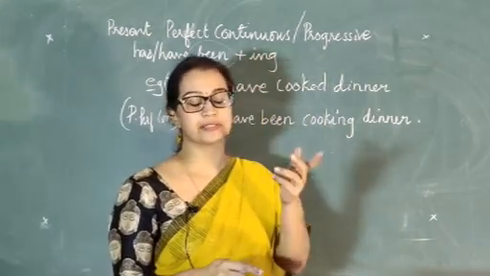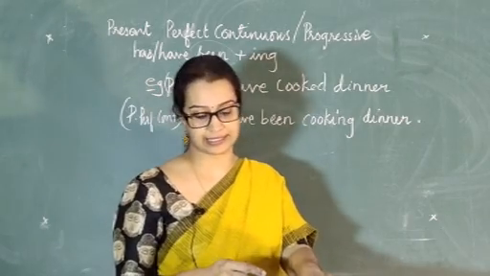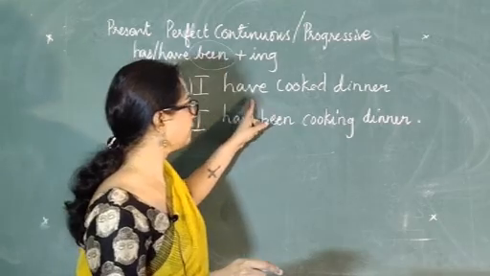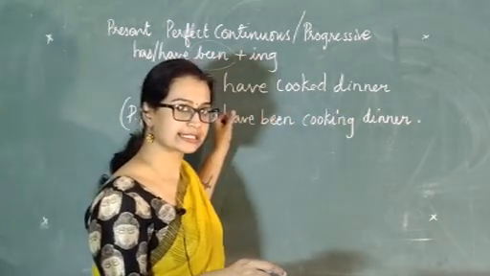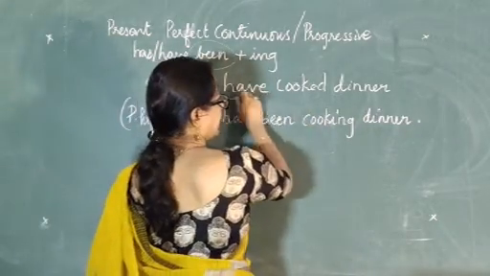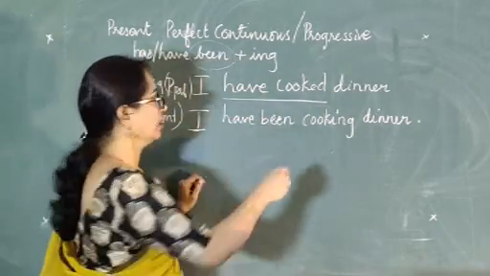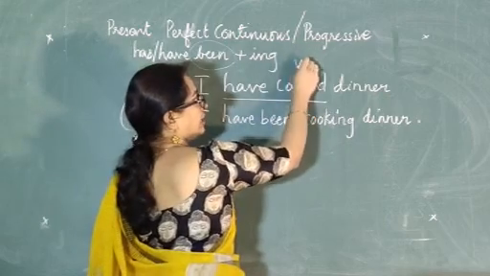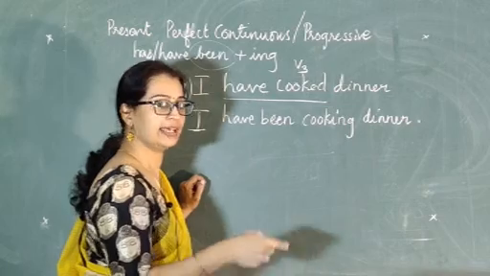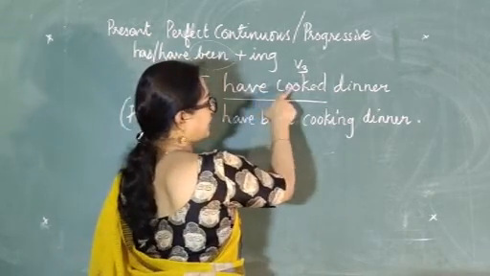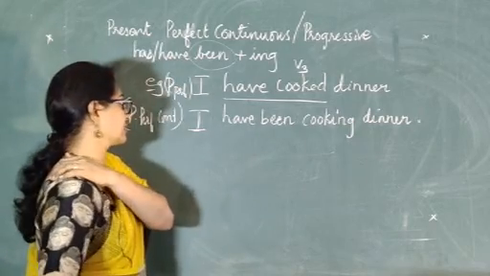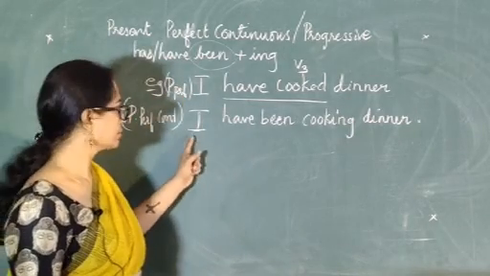Now how is it different from the present perfect tense? Now look at this example for instance, my dear children. I have cooked dinner. What is this tense, or which tense is it? Have cooked. Have plus cooked. Cooked is the V3 form, the past participle. So which goes with the past participle? The perfect tense. Okay, so have plus the V3 form. So this is which tense? Present perfect tense.